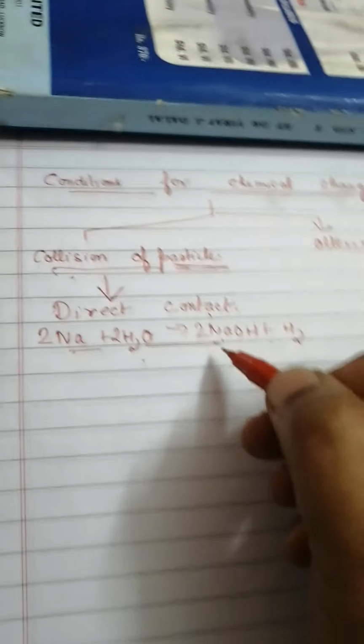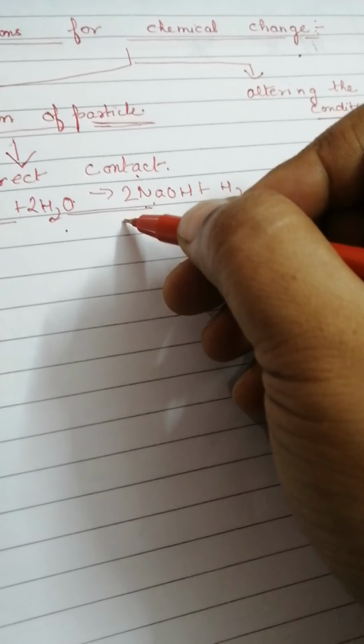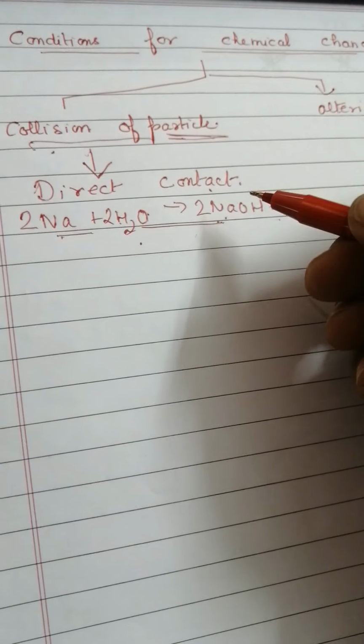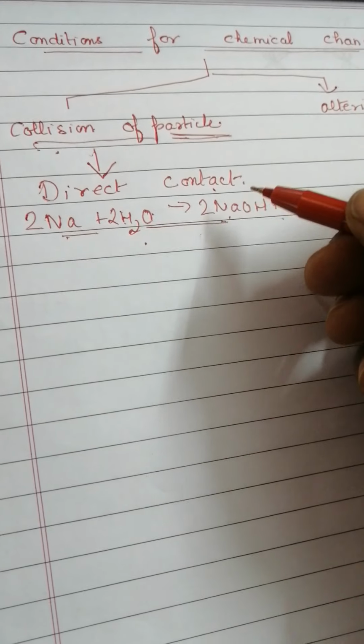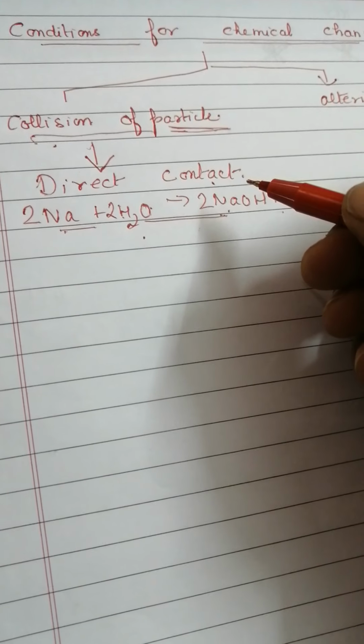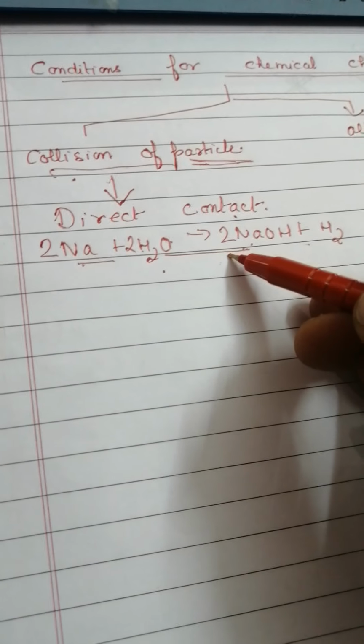Something like, a very common example from day to day life: you must have heard about rusting. When iron is in the presence of moisture and air, it forms iron oxide, which spoils the iron material and corrodes it. To prevent rusting, you paint the material so that the supply of air and moisture is cut off, and the rusting will not take place. So if you don't bring the things in contact with each other, obviously the reaction will not happen.